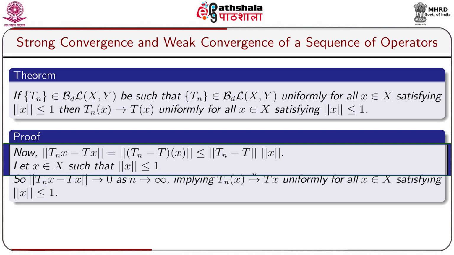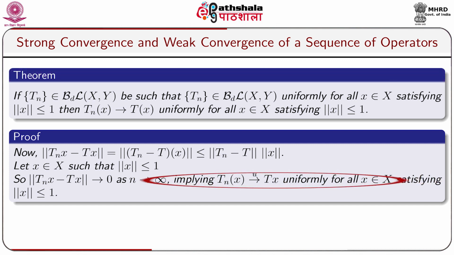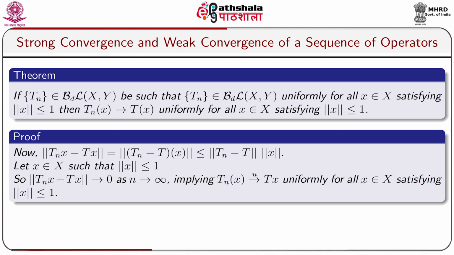Now, norm T_n x minus T x equal to norm (T_n minus T) x less or equal to norm T_n minus T into norm x. Let x belongs to capital X such that norm x less or equal to 1. So, norm T_n x minus T x goes to 0 as n tends to infinity, implying that T_n x converges to T x uniformly for all x belongs to capital X satisfying norm x less or equal to 1.